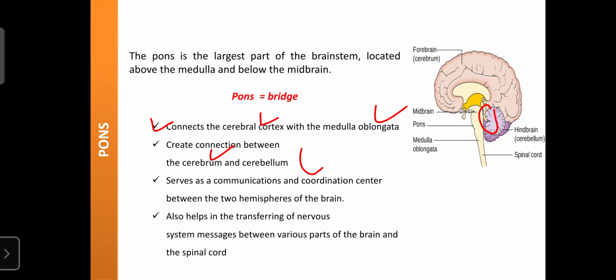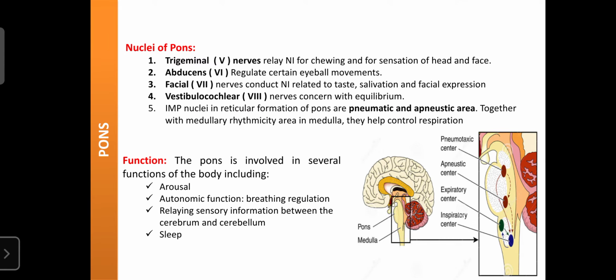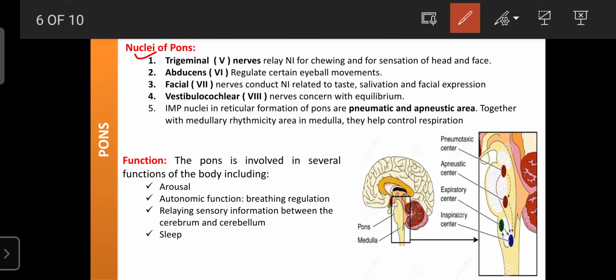Regarding the nuclei present in the pons, the pons has four nuclei, and it also has the nuclei for the reticular formation. It has the nuclei for the trigeminal nerve, the fifth cranial nerve. This nerve plays an important role in chewing as well as sensations of the head and face.